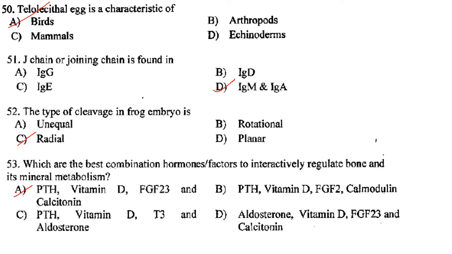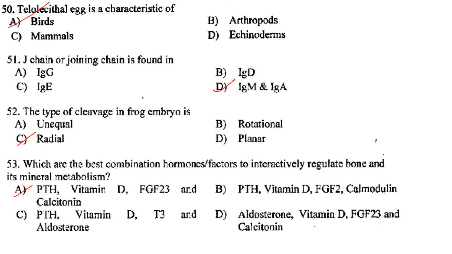Telolecithal egg is characteristic of birds. Answer is option A. Then the J chain or joining chain is found in IgM and IgA immunoglobulins. So answer is option D.